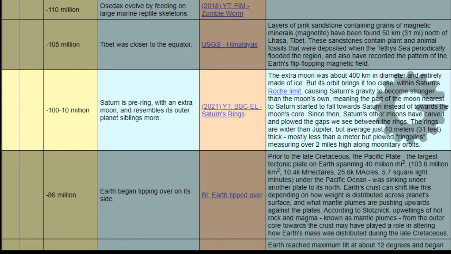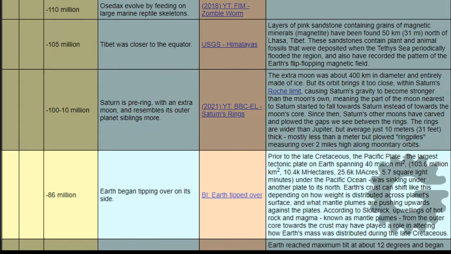The rings are wider than Jupiter, but average just 10 meters or 31 feet thick. Most are less than a meter thick, but there are plowed ring piles that measure over 2 miles high alongside the moonlet orbits. When? Negative 86 million years.